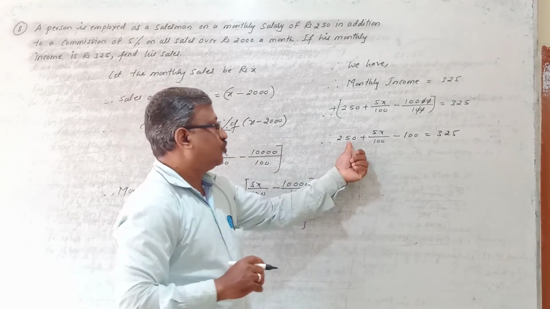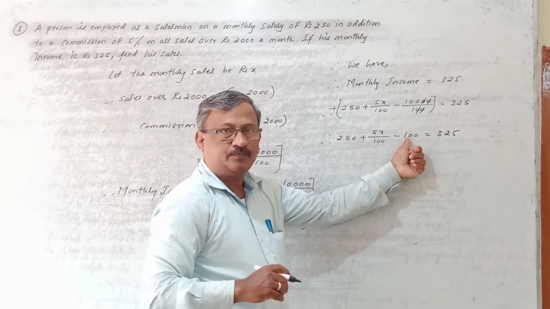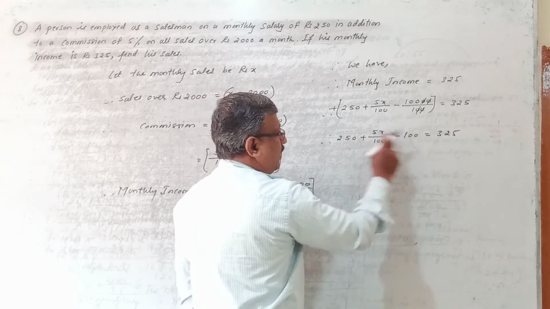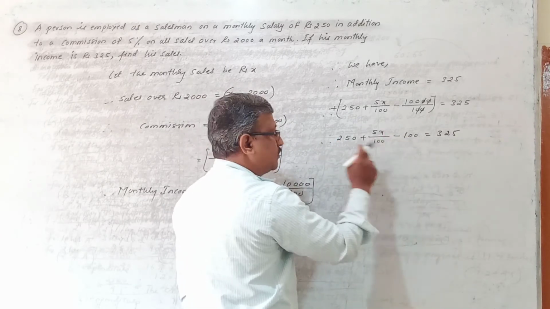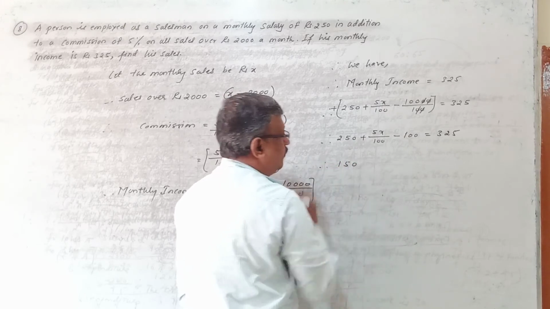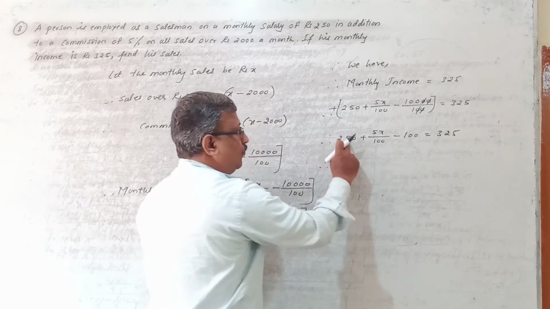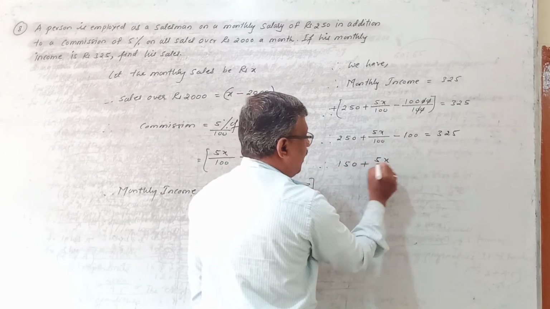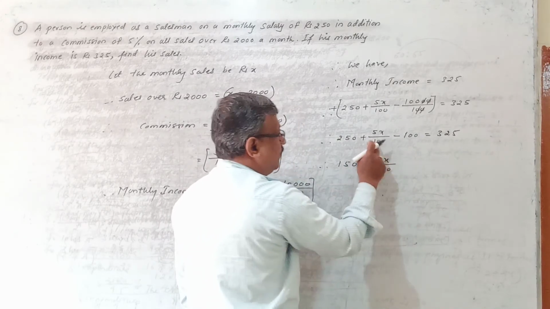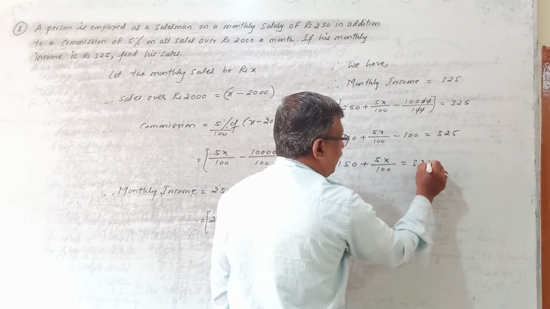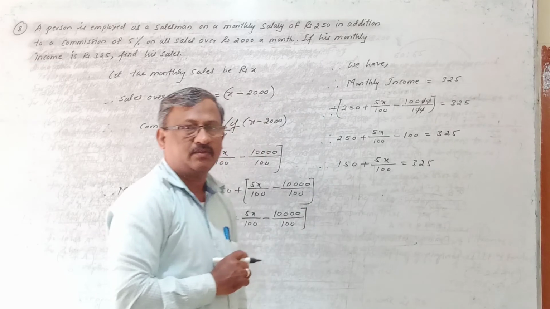Now these 250 and 100 we can solve, right? So this is plus and this is minus, so 250 minus 100 comes to 150, plus 5x divided by 100. This we cannot solve, so keep as it is. This is equal to 325, keep as it is.